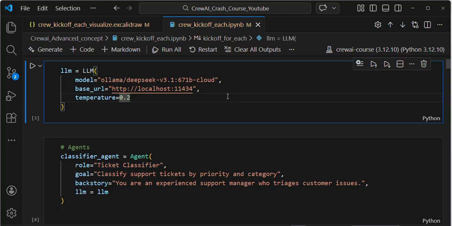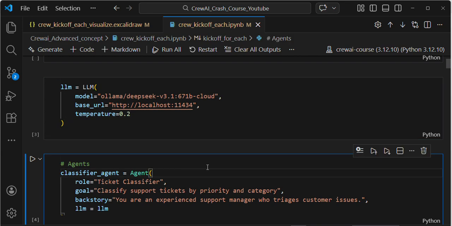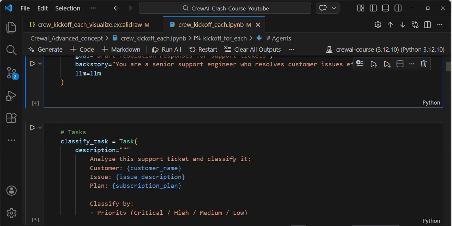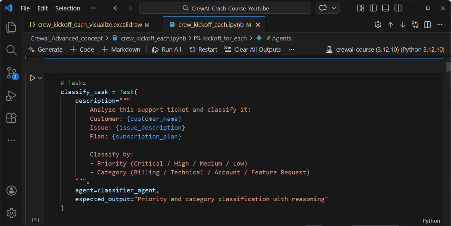Before recording this video, I tested this code by myself. I understand everything, how the kickoff works internally. I explored everything by myself, and only then do I teach you. So I will not be executing it again, guys.